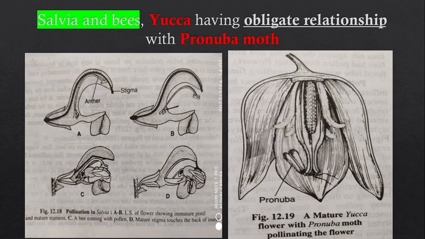So whenever the moth comes inside the flower, it pierces its ovipositor into the ovary and lays its eggs. Then the moth comes out, and after laying the eggs, it brings the pollen balls along with it, and when it comes out, it pushes them onto the pistil of the flower, and it brings about the pollination. So this kind of pollination occurs in case of yucca.